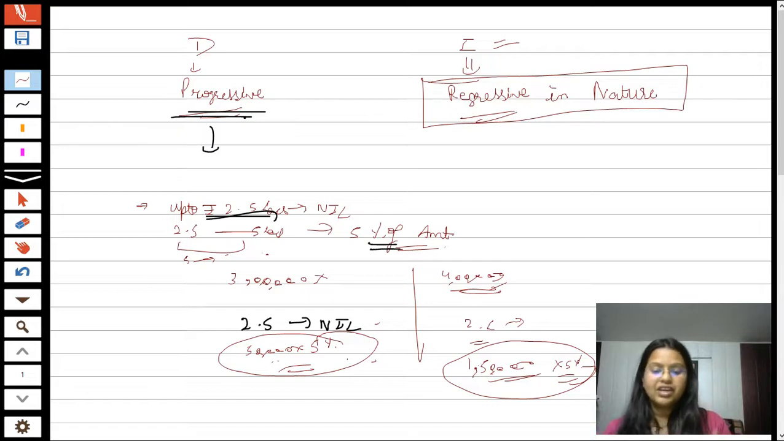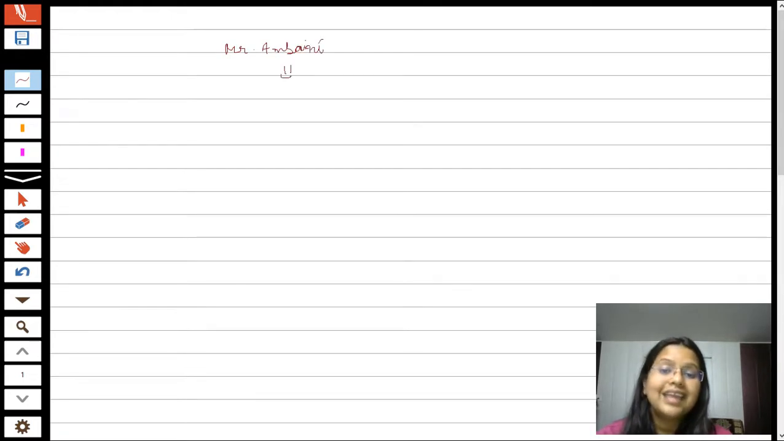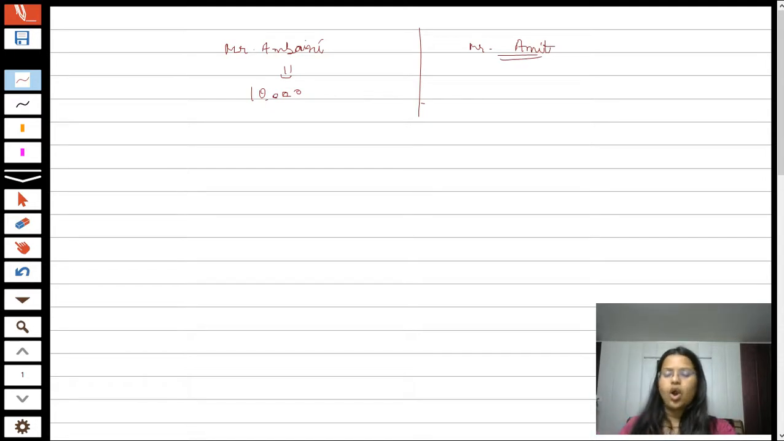Why is it regressive in nature? So just take an example. Friends, suppose two persons are going into a shop to purchase a mobile phone. First of all, it is Mr. Ambani, that is the CEO of Reliance Industries. They want to purchase a mobile phone of rupees 10,000. In comparison, Mr. Amit, a normal person, a common man, is also going to the shop, and he also wants to purchase a mobile phone of 10,000.